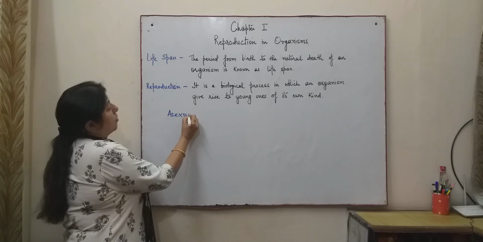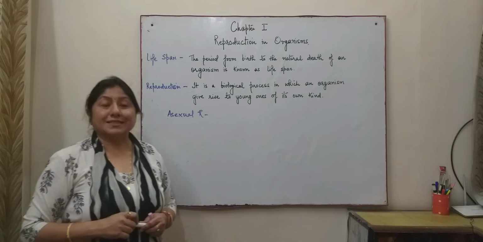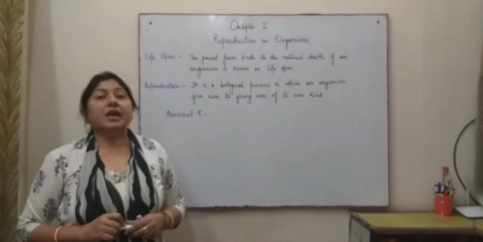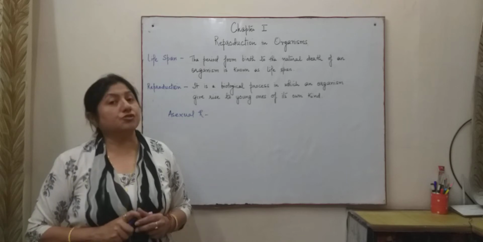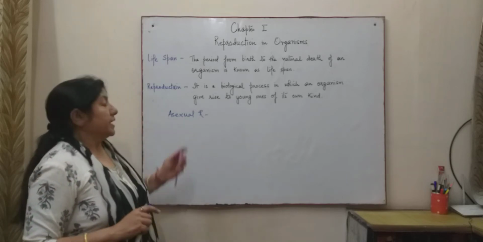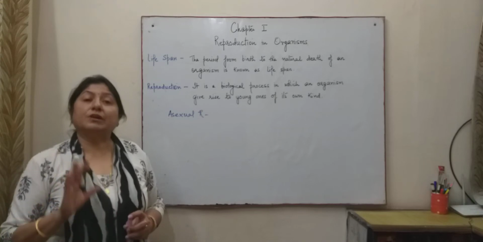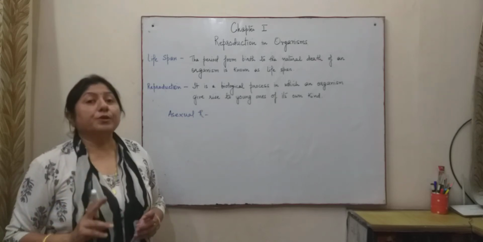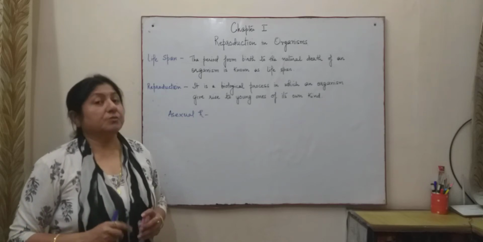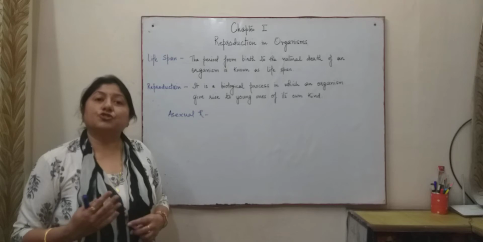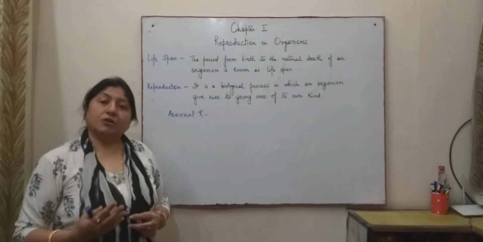When we talk of asexual reproduction, it is also called agamogenesis, because the term means there is no formation and fusion of gametes. Here in asexual reproduction, gamete formation is absolutely not there and only one parent is involved in the reproduction process, giving rise to the young ones or offspring.